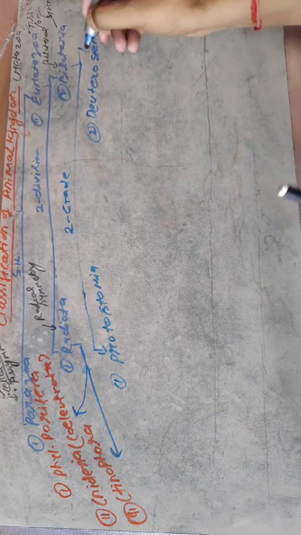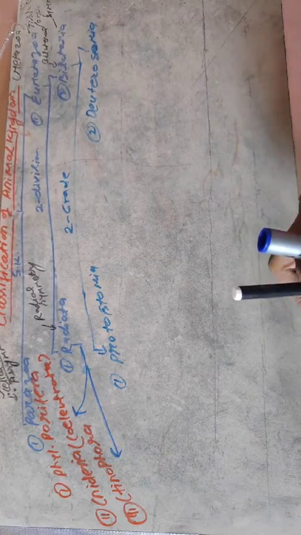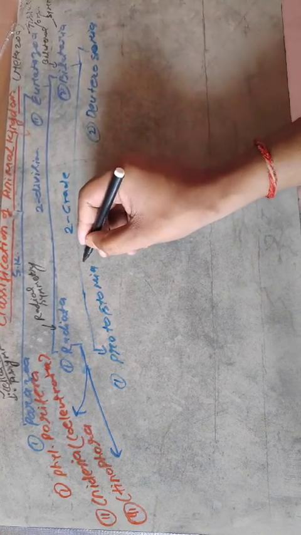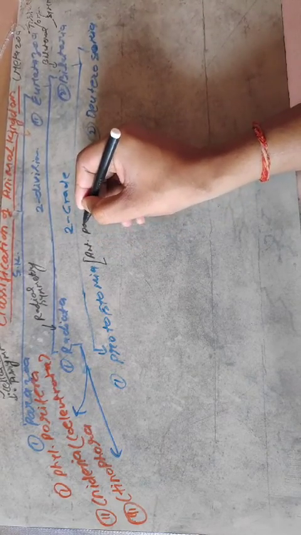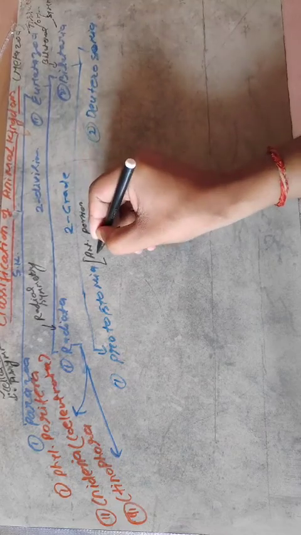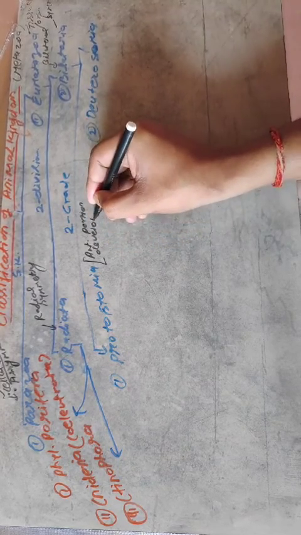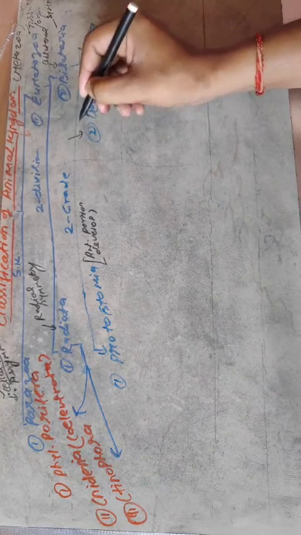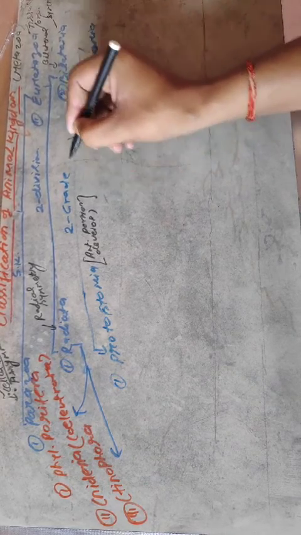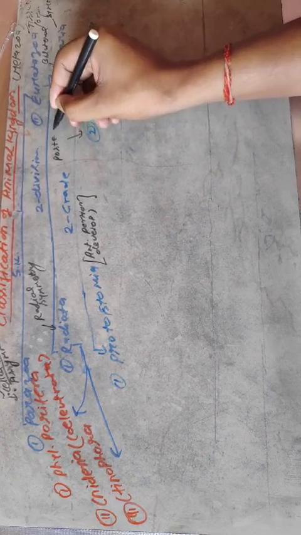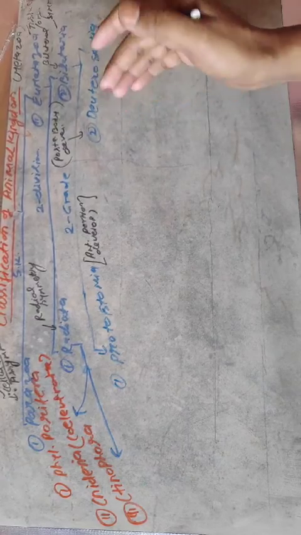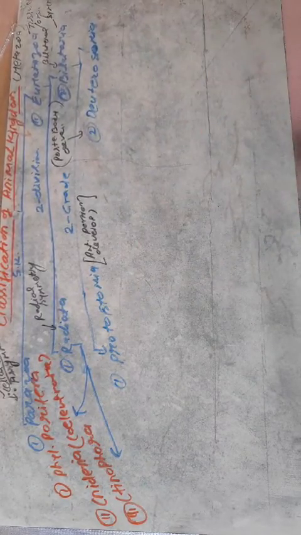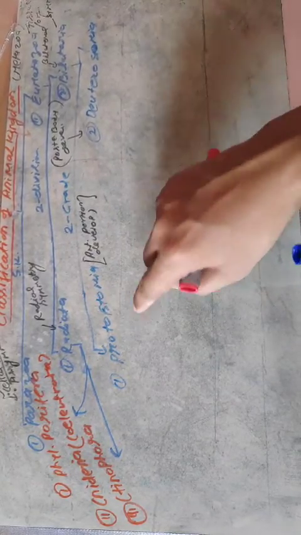Protostomia. Listen carefully. Protostomia are those groups of animals in which the anterior part of the body develops first. And Deuterostomia are those groups of animals in which the posterior body parts develop first. That is, the development begins from the posterior side, whereas in protostomia the development begins from the anterior side. Now let us check the different phylums of the Protostomia.